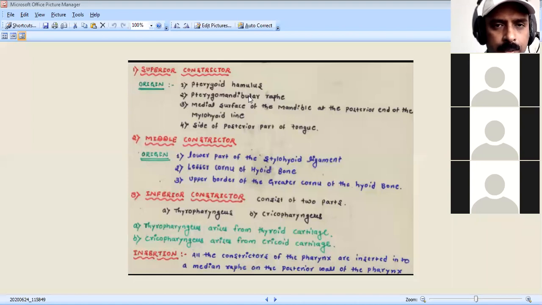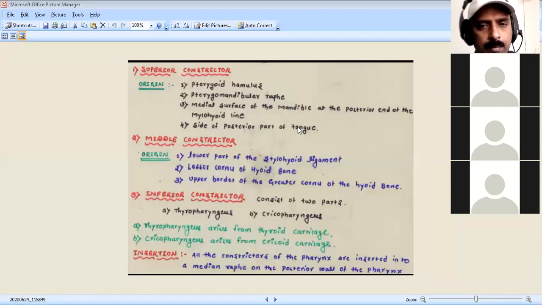Raphe means uniting, the slip of muscle on both sides. Then the medial surface of the mandible at the posterior end of the mylohyoid line, if you studied this in the mandible, and the side of the posterior part of the tongue. These are the 4 origin points of the superior constrictor muscle.